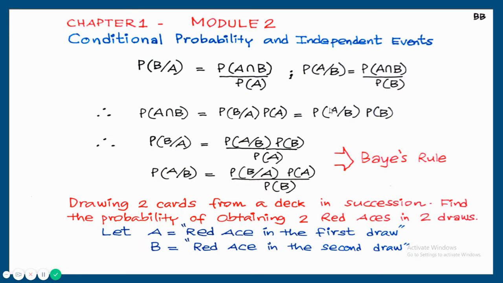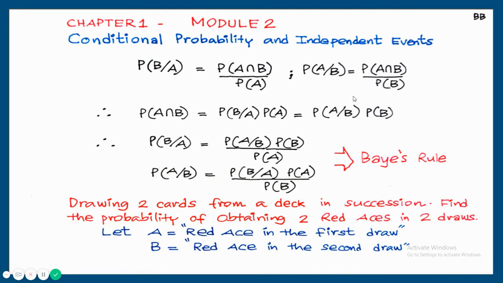From these two, we are able to write probability of B by A is equal to, just take this probability of A here in the denominator side, probability of A by B into probability of B upon probability of A. So one conditional probability can be written in terms of another conditional probability and two marginal probabilities. This is called Bayes rule or Bayes theorem. Like probability of B given A, probability of A given B also can be written. A given B is equal to probability of B given A into A upon B.